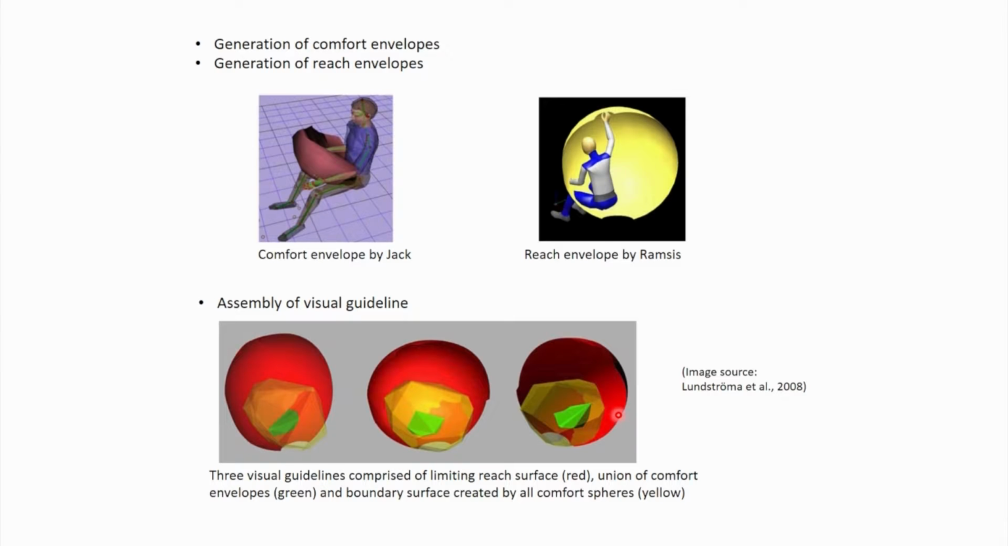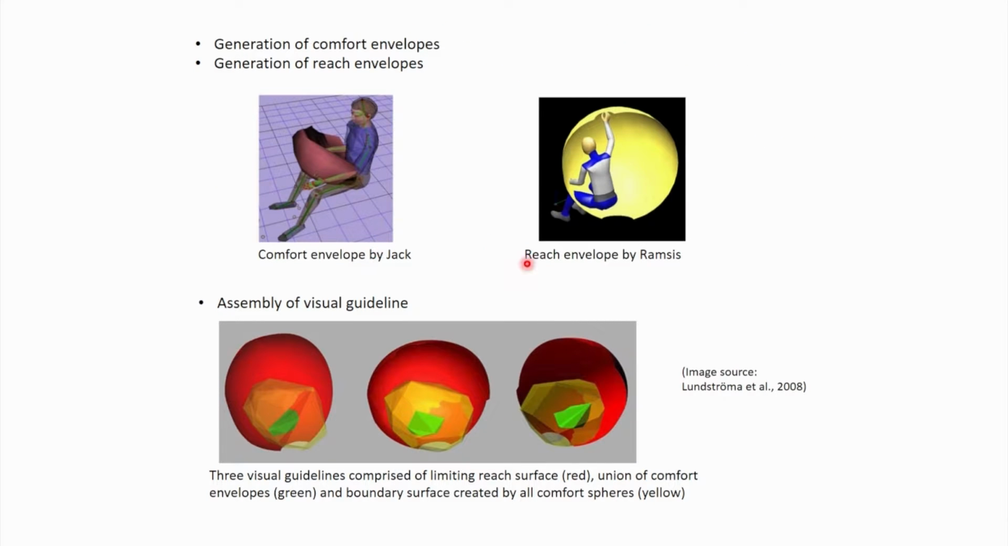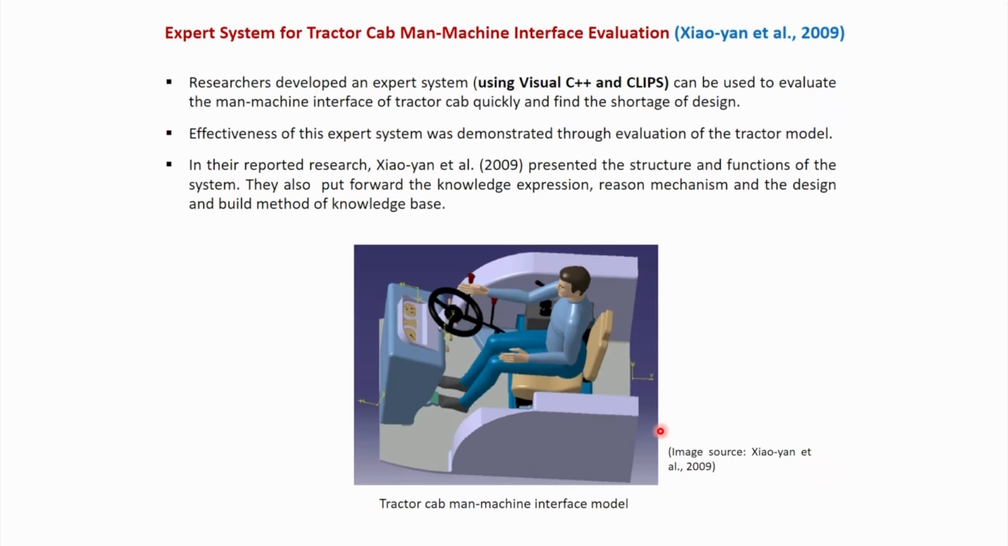So, in this way, following this methodology, they developed the methodology where they showed that using a group of mannequins, they can transfer the posture from one software to another software, and ultimately they can go for various types of ergonomic evaluation for tractor cab design.